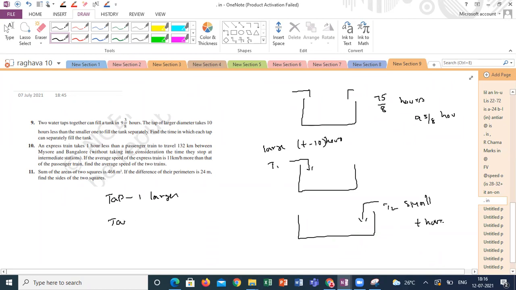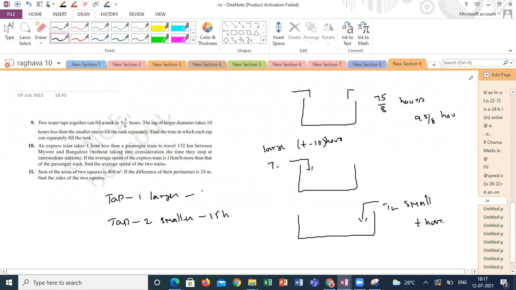Tap 2, smaller diameter. Which is 15. So the smaller one is 15 hours. Larger one is? So 25.